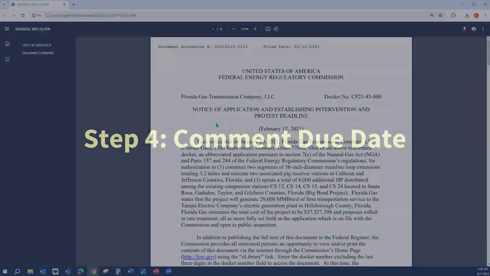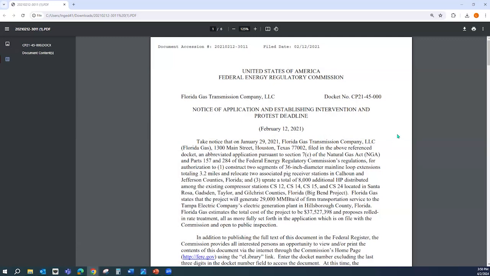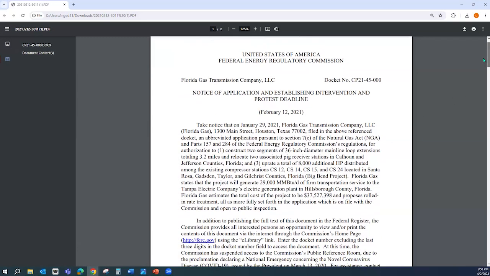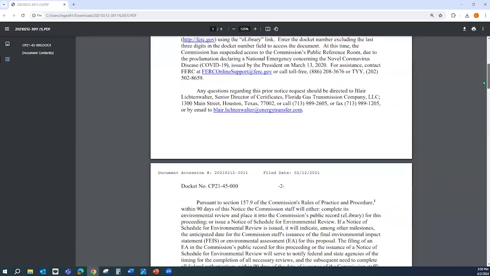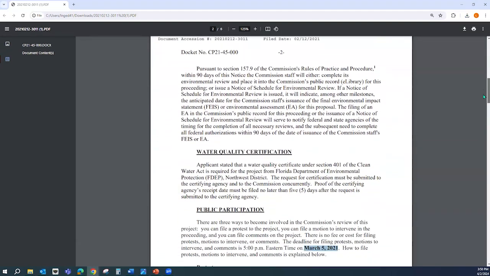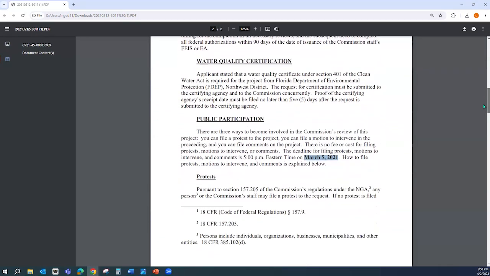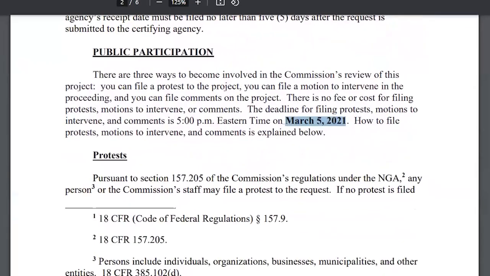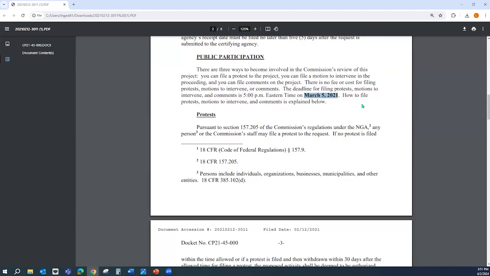Step 4, comment due date. To find the comment due date in the notice, scroll down to the Public Participation section. Here you will see a date in bold. That date is the deadline for filing a protest, a motion to intervene, and to file a comment. It's important to note that 5:00 p.m. Eastern Time is the exact deadline for the date in bold.